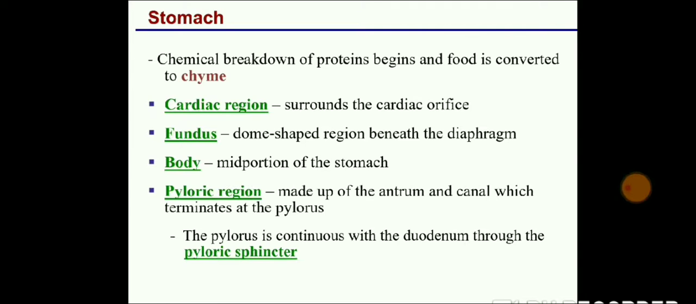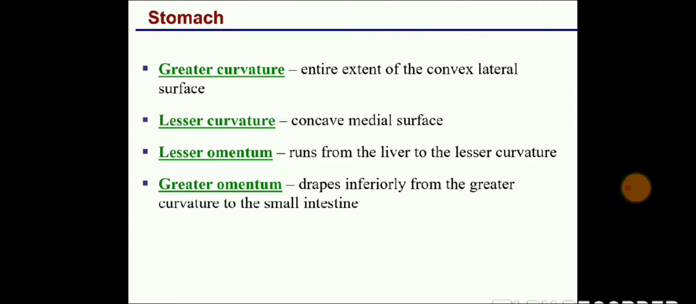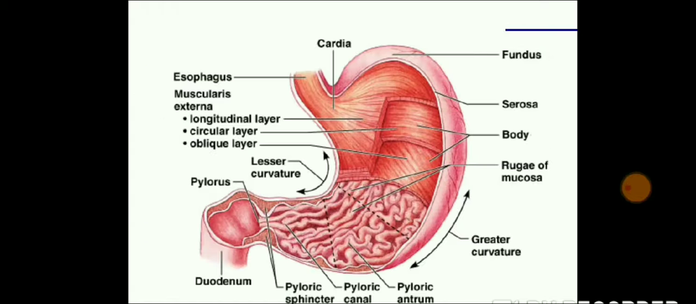Next part is the stomach. This is also important from the exam point of view. The chemical breakdown process, chemical digestion, which we have seen, takes place inside the stomach. The stomach has different parts. Cardiac region, surrounded by the cardiac orifice. Fundus, the dome-shaped part. Body, the middle portion. Pyloric region and the pyloric sphincter. Then greater curvature, lesser curvature, lesser omentum, greater omentum, and rugae.